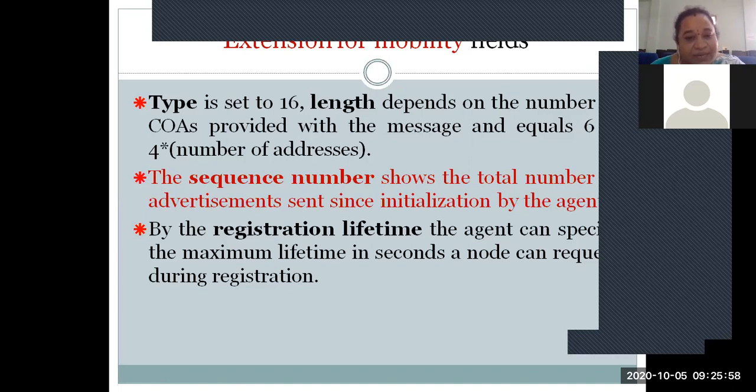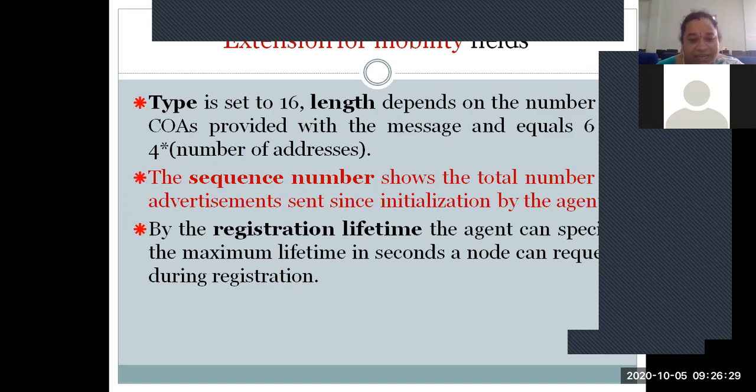Okay, and next one is the sequence number. The sequence number shows the total number of advertisements since initialization, not between this particular mobile node and communication interval, but right from the communication initialization itself. What are all the total number of advertisements that have gone through will be indicated by the sequence number.